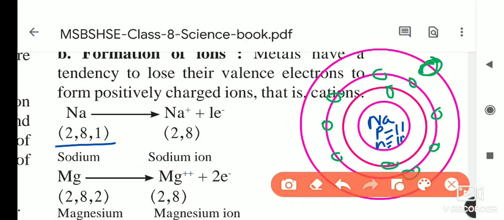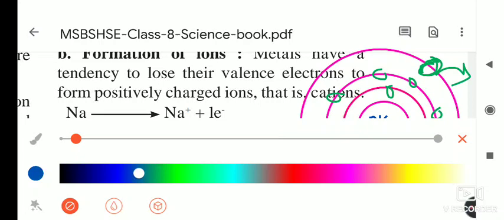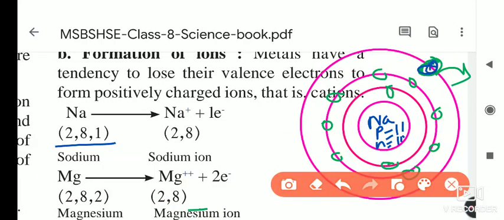For sodium, it is easy to donate 1 electron instead of taking 7 electrons to complete the octet of the outermost orbit. So it donates 1 electron to the other element. Then its electronic configuration is 2, 8, means the outermost orbit gets cancelled, and the 8 electrons remaining complete the octet.